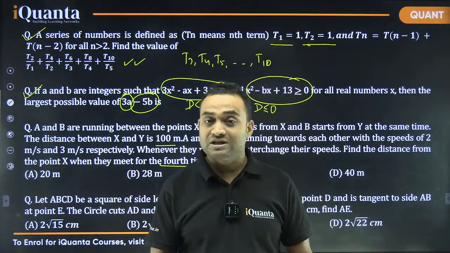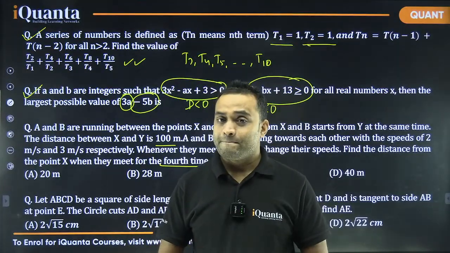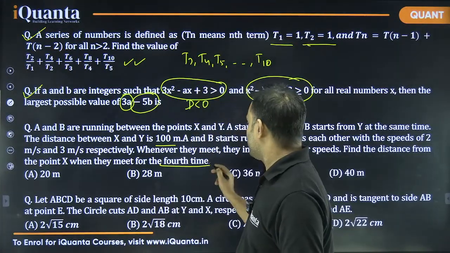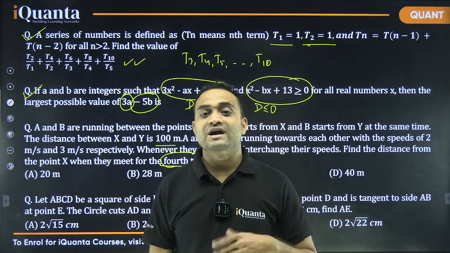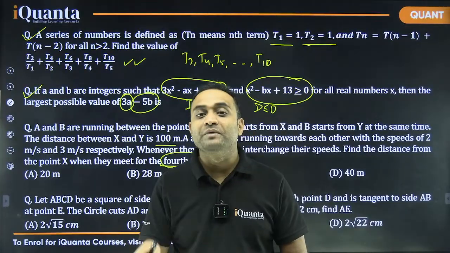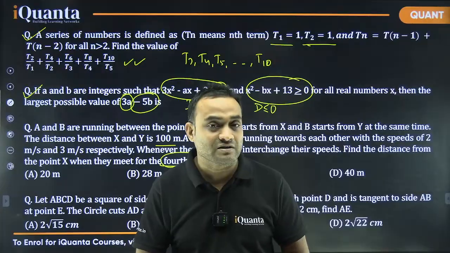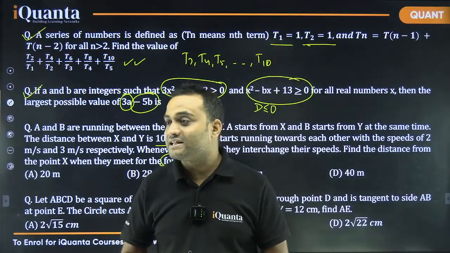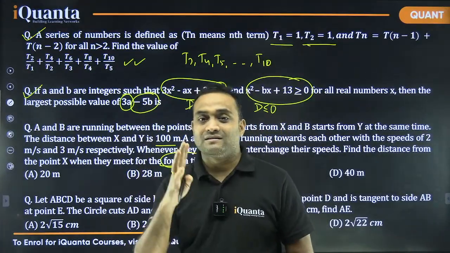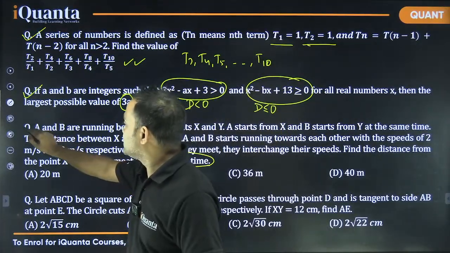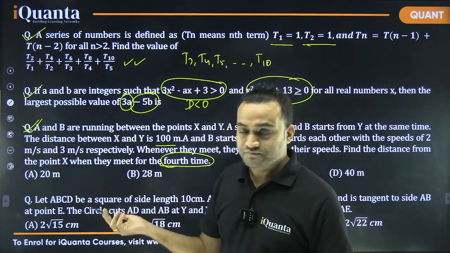Although it looks like a question we can solve, and of course it is an easy question, at this time we don't know without solving whether we will get a pattern for the fourth meeting. If you have not solved a question like this, you can choose to solve it when you come back. Then I will put a double tick so that when we come back, we will solve this question.